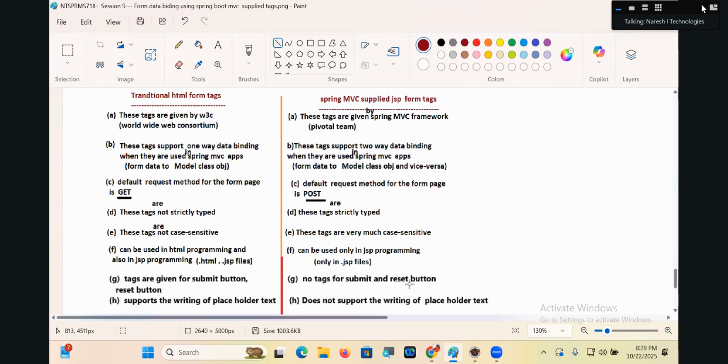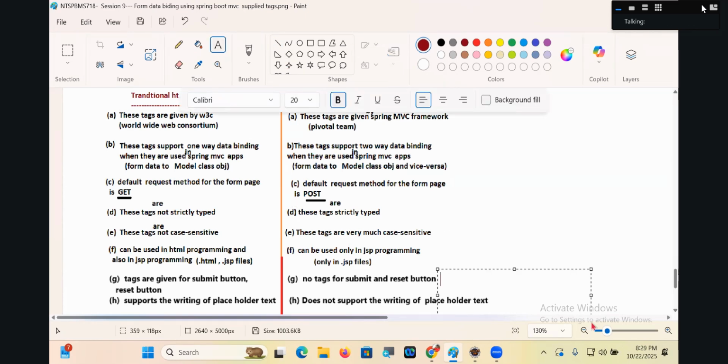There are no Spring MVC tags for the submit button and reset button. That's why you observe in JSP that we have used the regular traditional tags only. Use traditional HTML tags.